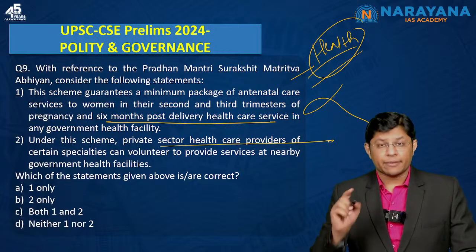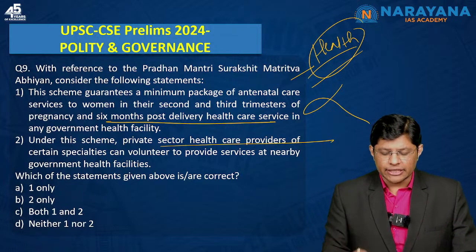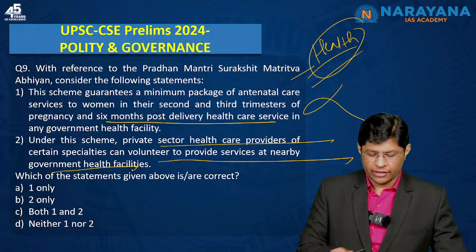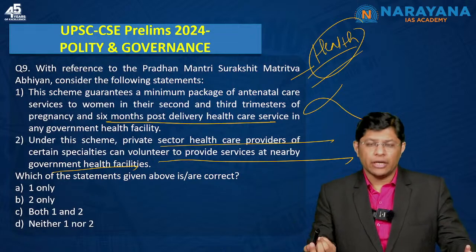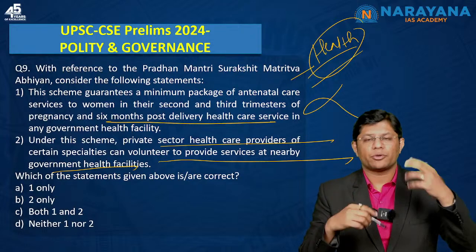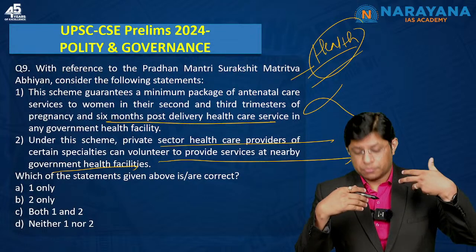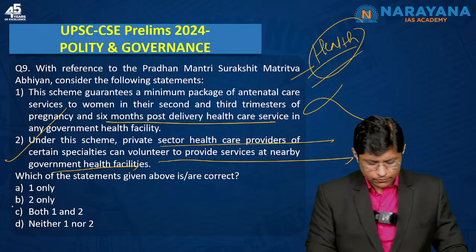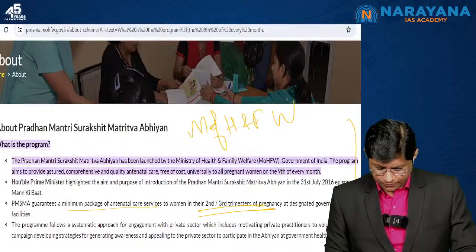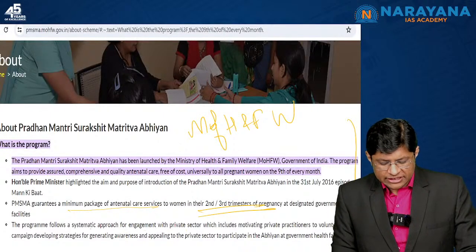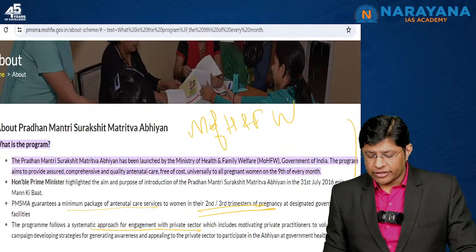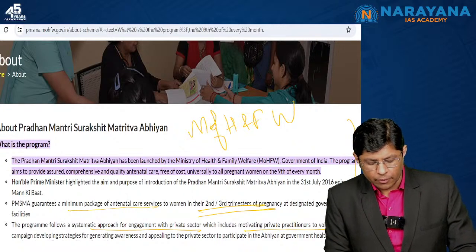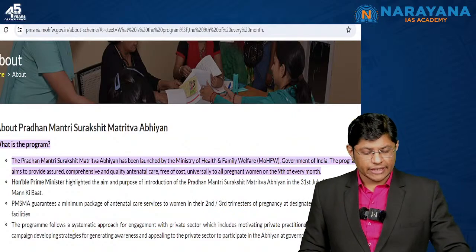And the second statement, private sector care providers of certain specialties can volunteer to provide services at nearby government health facilities. Again, if you use common sense, why would the government stop the private healthcare providers from giving their specialization? So even this statement seems to be correct. So here you see, a systematic approach for engagement of the private sector, which includes motivating private practitioners to volunteer for the campaign and developing strategies. So the second statement is correct.